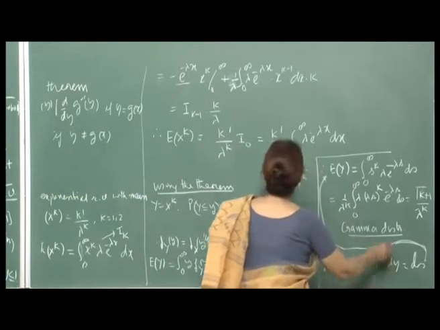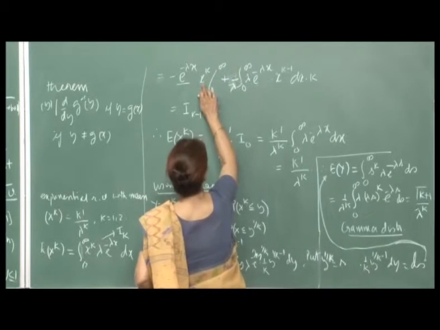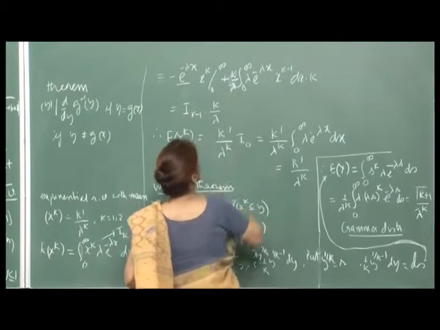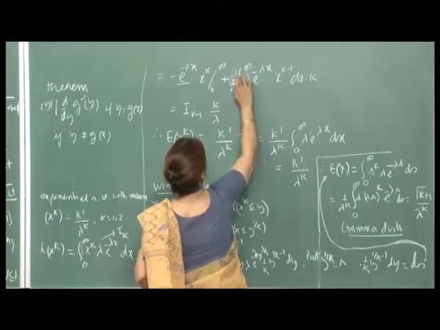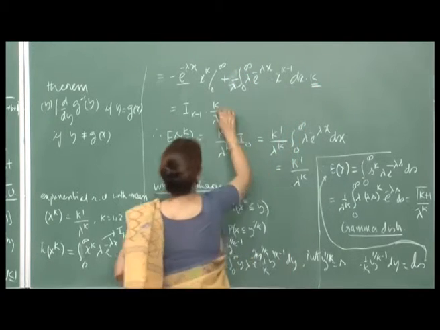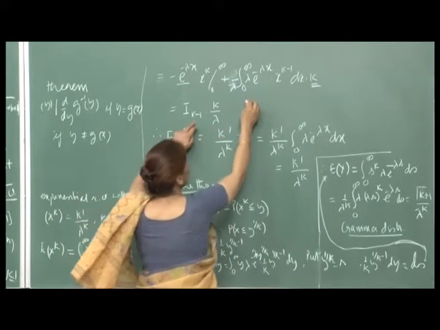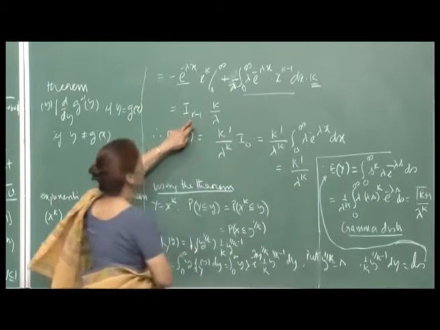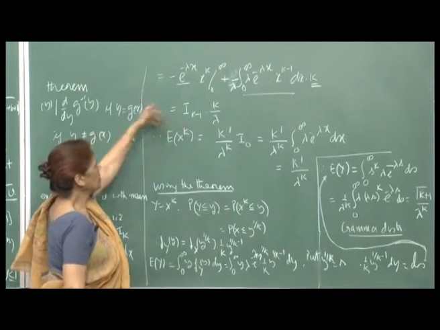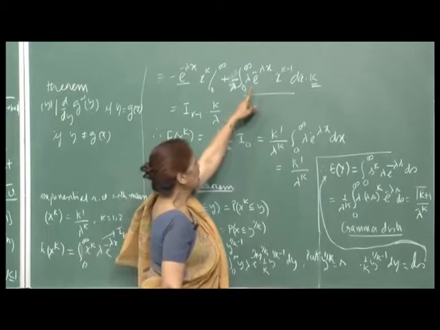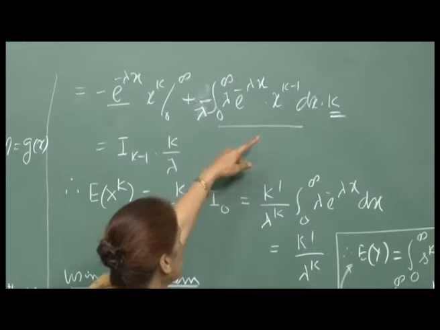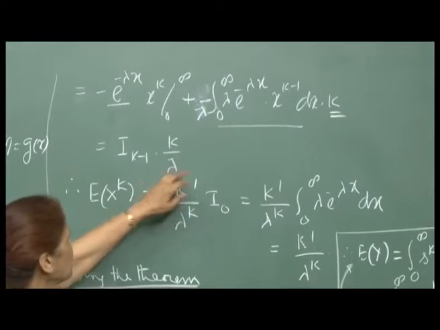The k should have been there. Sorry, so you have differentiated x k, so k is already there. Okay. K is here. So, that k I am writing k by lambda, and then this integral is your I k minus 1. Right. Our I k was lambda e raised to minus lambda x, x raised to k dx, integral from 0 to infinity.